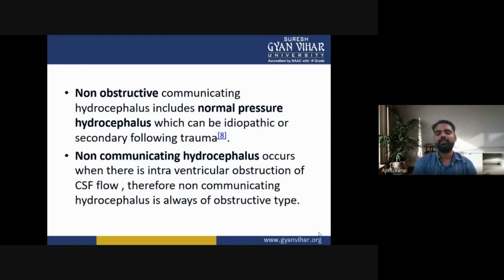So, non-obstructive communicating hydrocephalus includes normal pressure hydrocephalus, which may be idiopathic or secondary following trauma. Now next is the non-communicating hydrocephalus. It occurs when there is an intraventricular obstruction of the CSF, or cerebrospinal fluid, flow. Therefore, non-communicating hydrocephalus is always of the obstructive type.